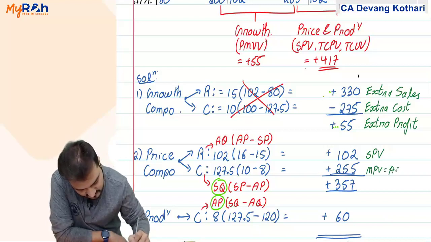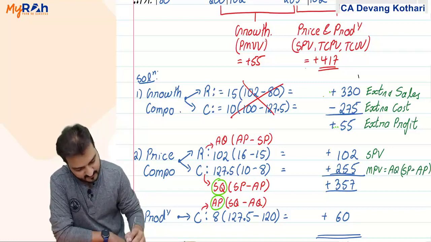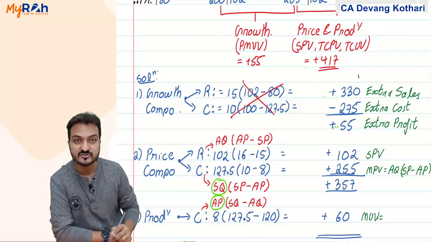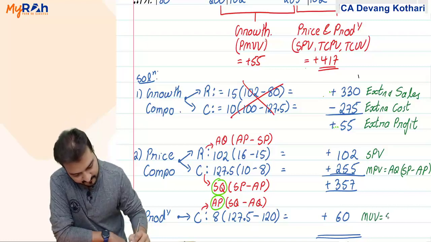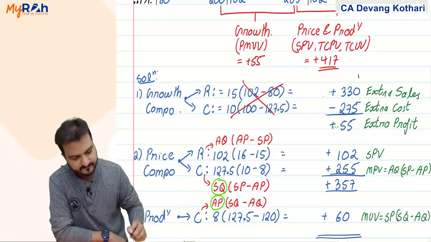It was actual quantity into standard price minus actual price. Yes, you remember. And productivity component I said is like usage variance. Let's say for example material usage variance formula used to be standard price into standard quantity minus actual quantity.